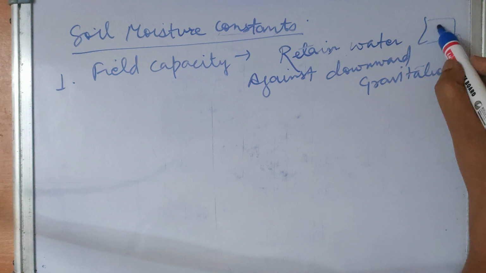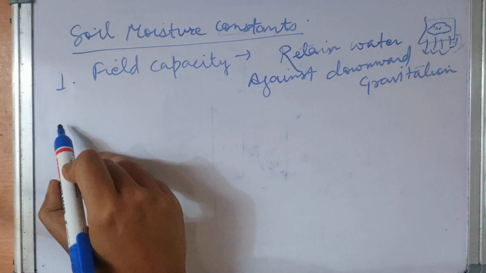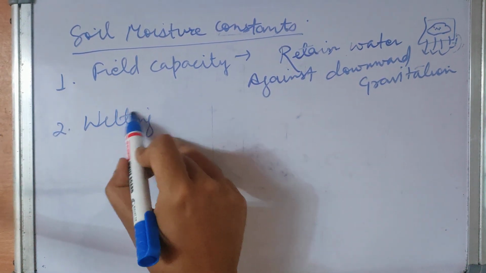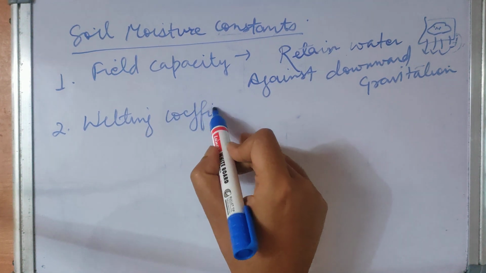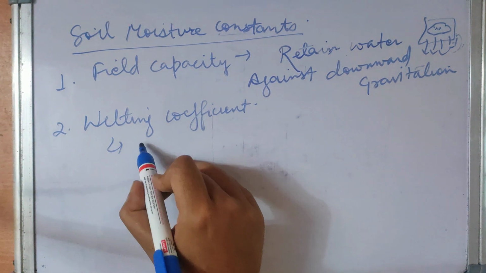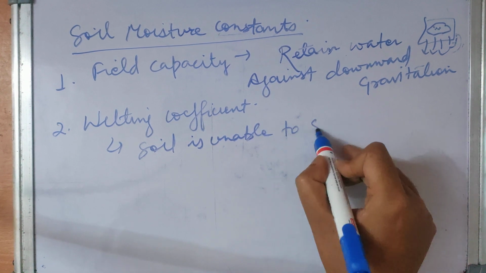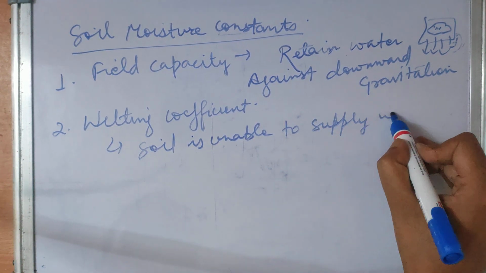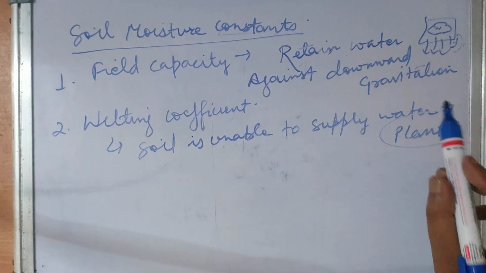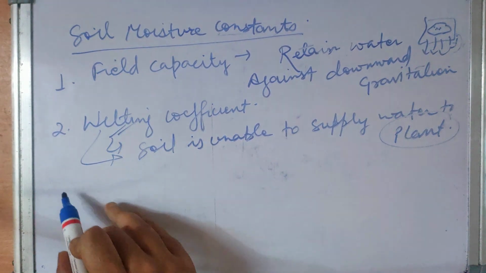Suppose this is soil and some water is going downward due to gravity, but some water will be retained, and this water is what field capacity is. Now we have the wilting coefficient. It is the point at which soil is unable to supply water to plants. We just discussed the permanent wilting point, where plants are unable to absorb water from soil. So from here, plants start wilting.